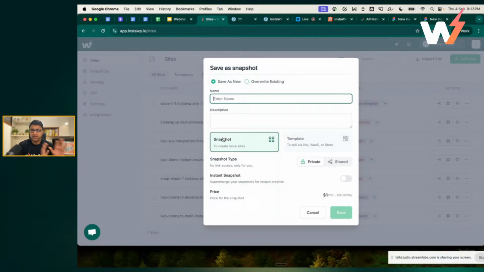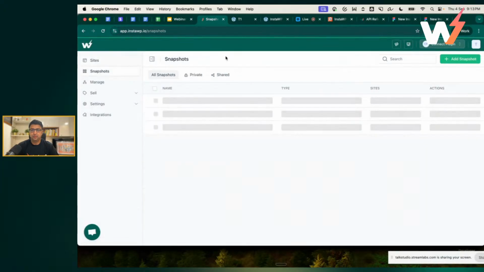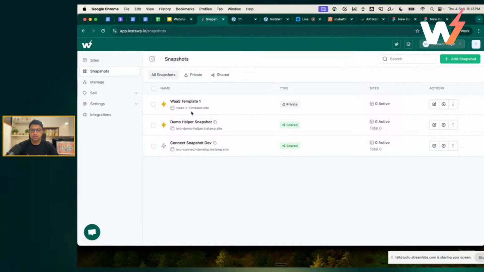Now forget about the template, forget about the WaaS which we used to offer. Just follow along and then you will understand. So enter a name and a description and then just click save. I have done that. If you go to the snapshots tab, this is what I've created. This is WaaS template 1, which is actually linked to the parent site, which is the WaaS site.